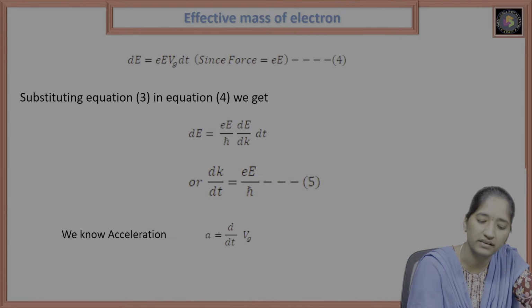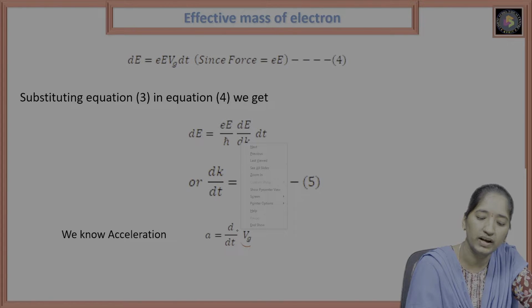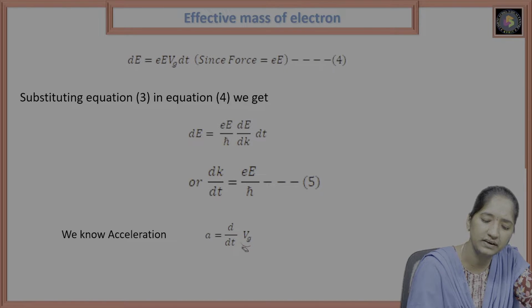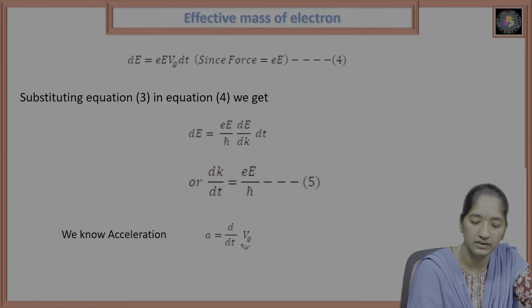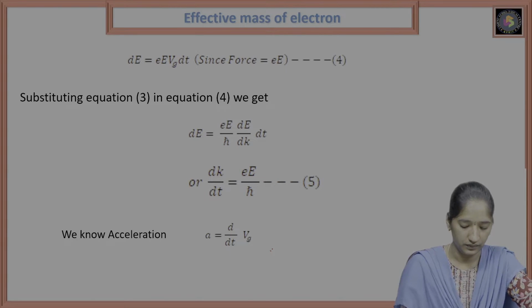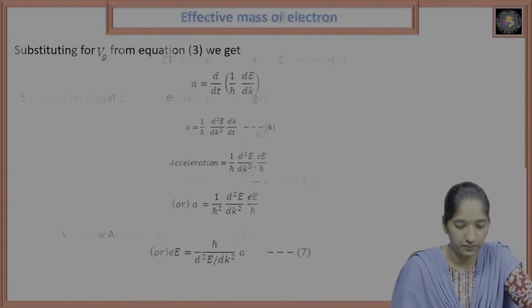That is, a is equal to the rate of change of group velocity. That is the acceleration formula.